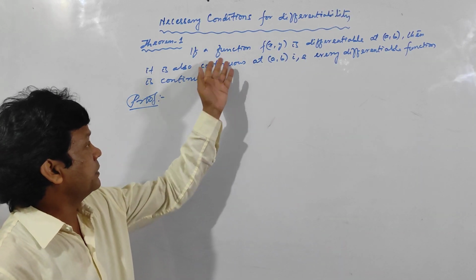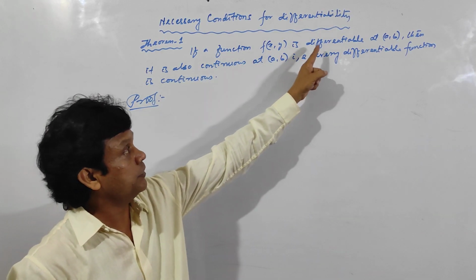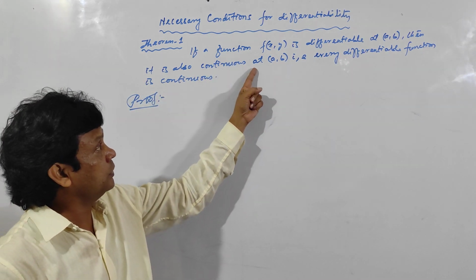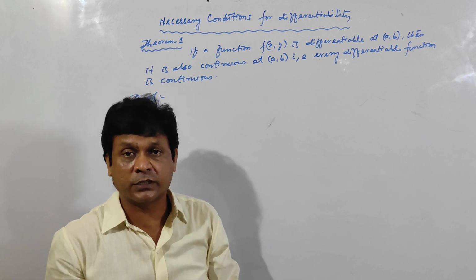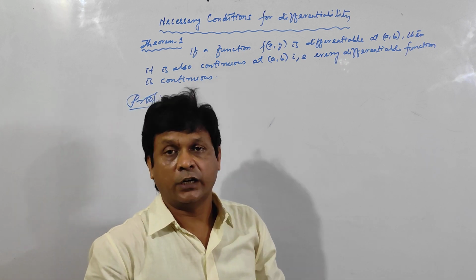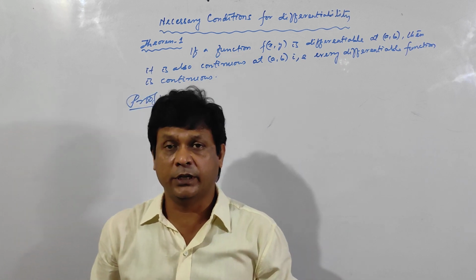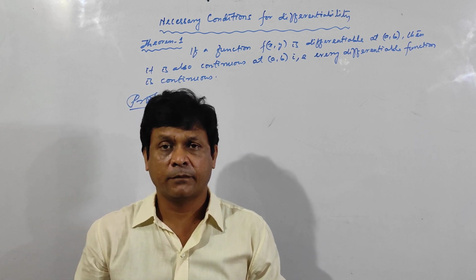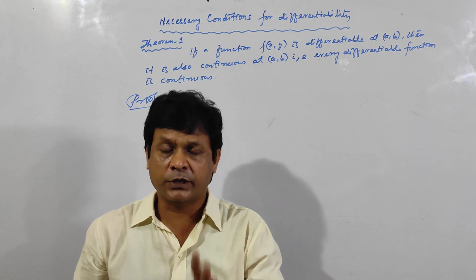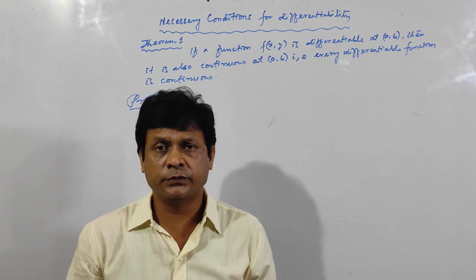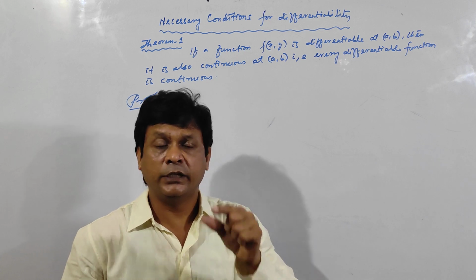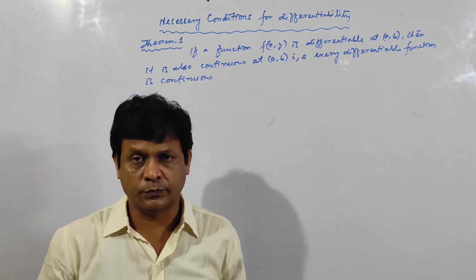See, this is the first theorem. If a function f of x, y is differentiable at (a, b), then that function is also continuous at (a, b). That means every differentiable function is continuous. And already you have read this theorem in one variable. In plus 2 also you have read, but in plus 2 it is without proof. Only the statement was required, and in real analysis you have already done the proof.